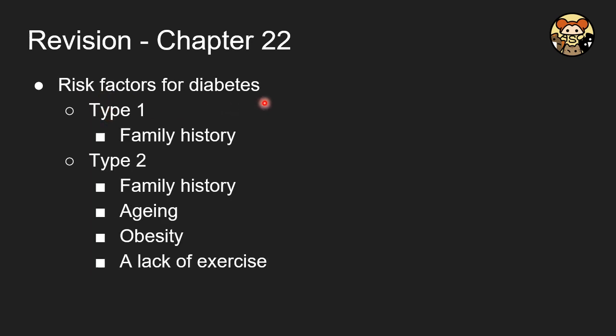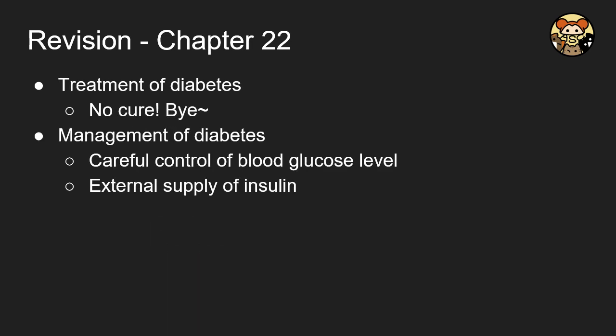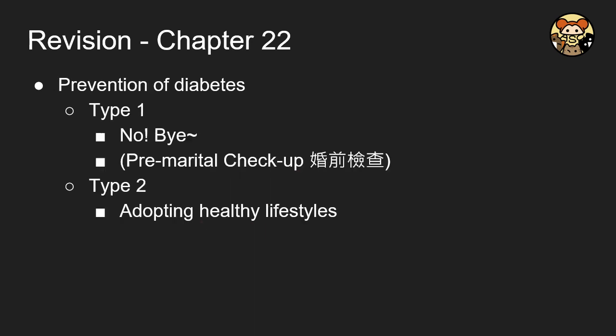As for the risk factor of diabetes, for type 1 is definitely family history, and for type 2, it is a combination of family history, aging, obesity, and also the lack of exercise. So how to treat diabetes? Actually, there is no cure, so you can only manage the diabetes either by careful control of your blood glucose level or by some external supply of insulin. For type 1, in order to prevent it, you have to do the parental checkup. As for the type 2, through a healthy lifestyle, you can prevent this.